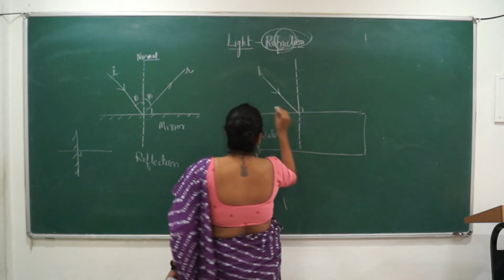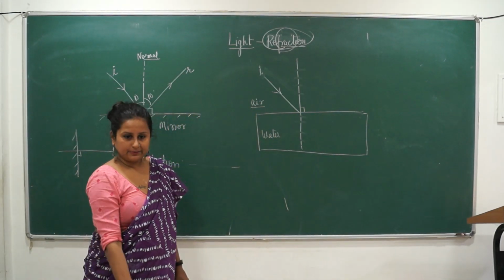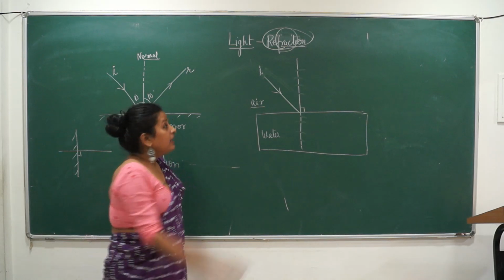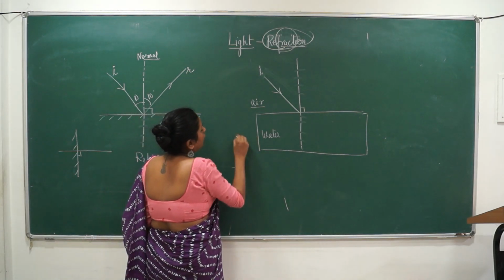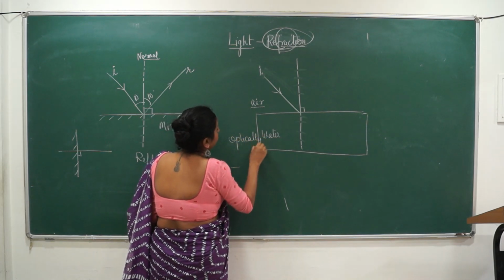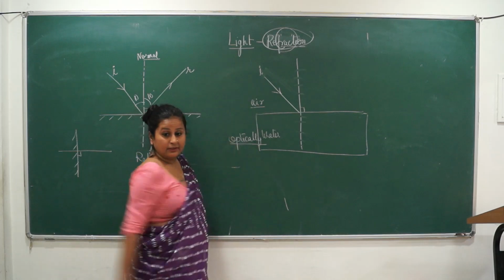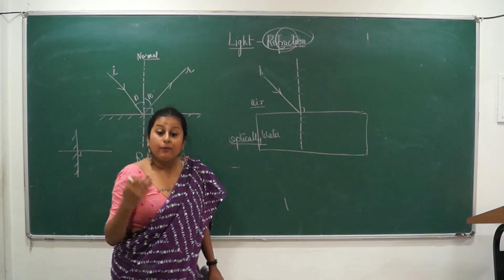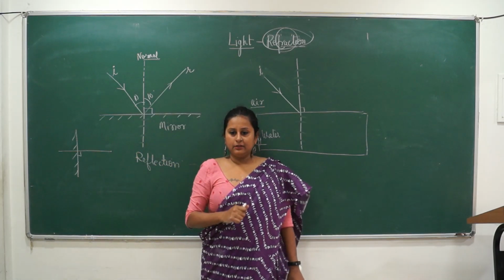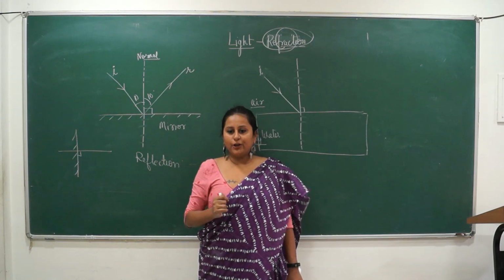Now what happens is, tell me, is air denser or is water denser? Water is denser. In physics, we say it is optically denser. Why do we say optically denser? Optics is the study of light. Why can we see things? Not just because we have eyes, but because there is light falling on objects.